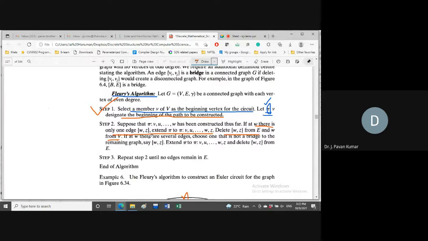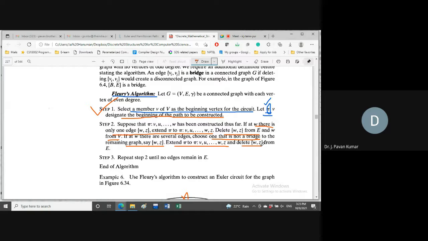Next, if at W we have several alternatives, out of those we have to choose one that is not a bridge. A bridge we should not choose. Keep that in mind. So let us assume W comma Z is not a bridge. We extend the result like this: W to Z, and we remove W comma Z from the edge set.